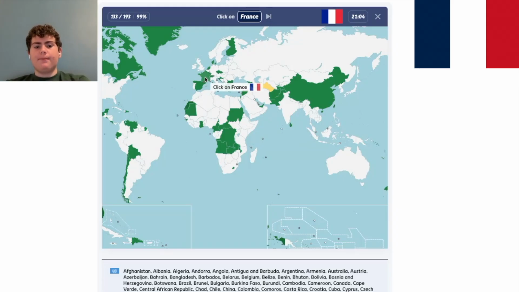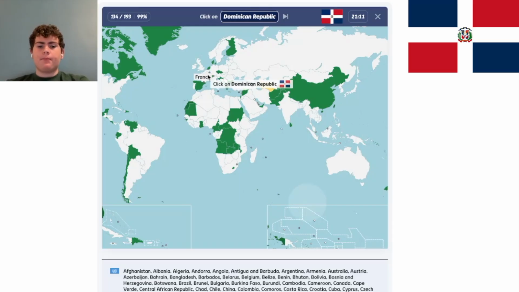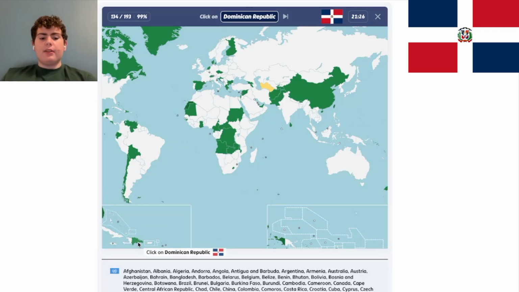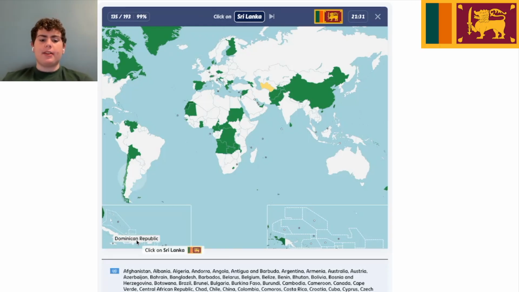France is this country right here. Capital is Paris. And Mbappe is from here. So France controls French Guiana, which is in South America, and a lot of island countries. The Dominican Republic is on the same island as Haiti, and it's just on the other side. It's right there, that country. Sri Lanka is just off of India. It's this country right here.